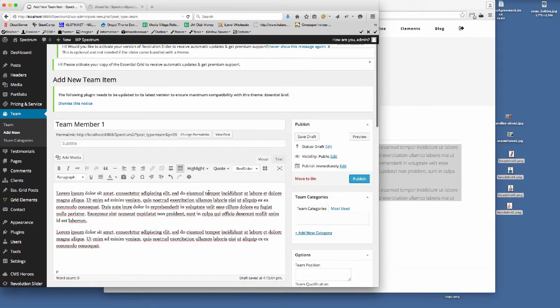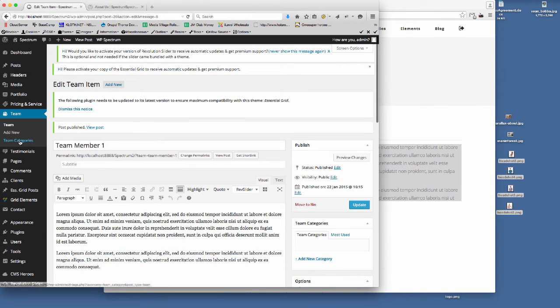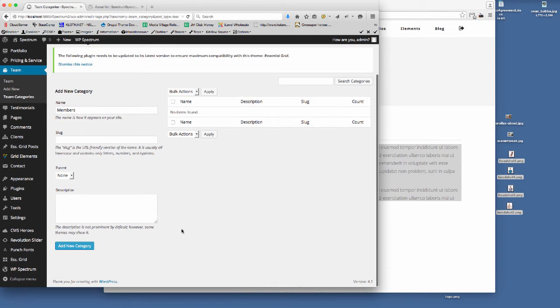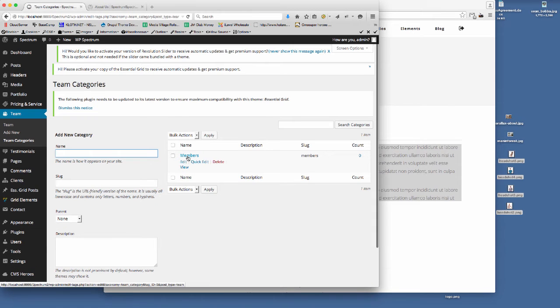One thing that I've forgotten to do here is you've got team categories, and I haven't set that. So what I need to do first is publish that team post type, and then go to team categories, and we just need to set up a new one. I'll just call it members. I mean, you could have it as directors, employees, just so you can separate your team members out for the different areas of your company. So now if we just refresh that page, it will actually have team members. Yeah, so there are the members profile.